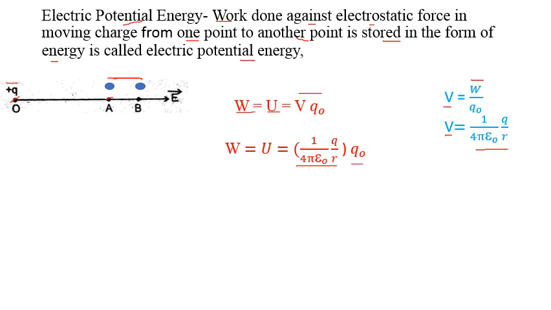Now see the position of this Q0 in the case of work done and the position of this Q0 in the case of electric potential. You should not get confused between V and W or U. Mind it very clearly. Now it is measured in joule, or one more unit of electric potential energy is electron volt.